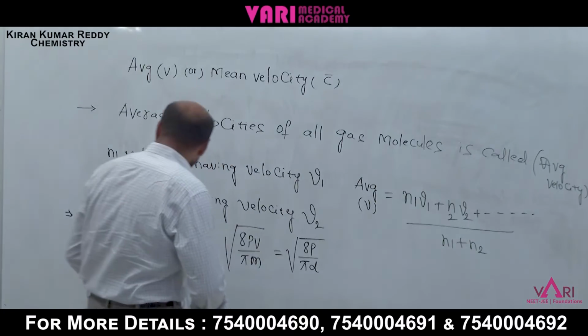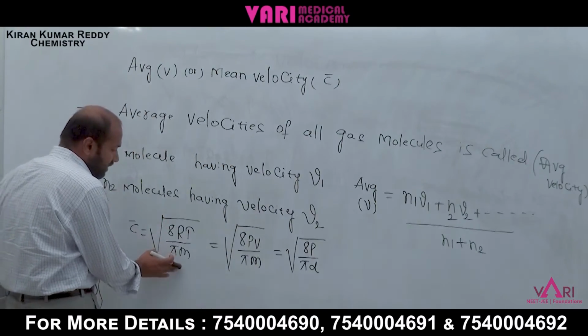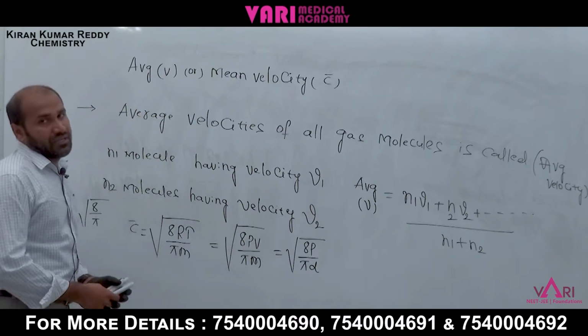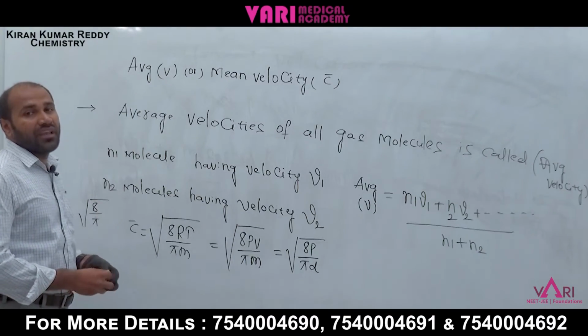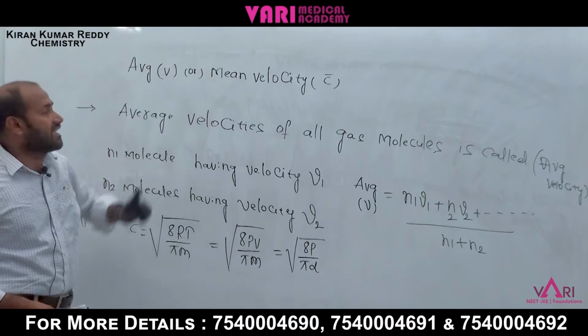You have to remember average velocity is under root 8 RT by 5m, that is equal to under root 8 PV by 5m. The first one is most probable velocity, and next one is average velocity of gas molecules.